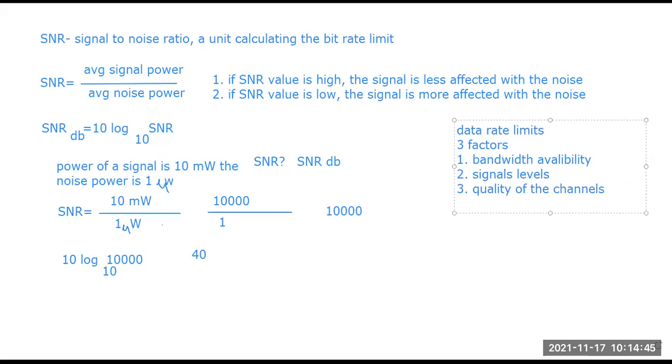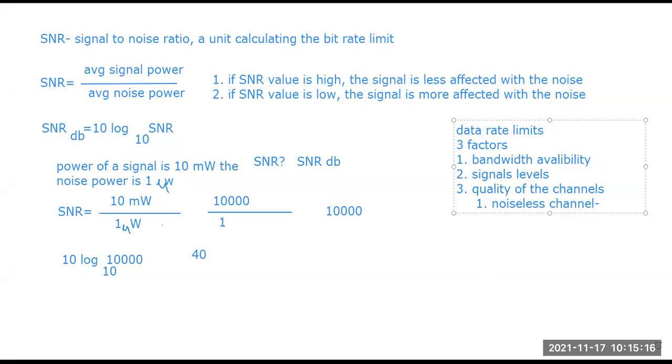So first, if the channel is noiseless, we are considering a channel that is totally noiseless. It is not totally possible, since real channels are noisy, but we are assuming there is no noise present in our channel.